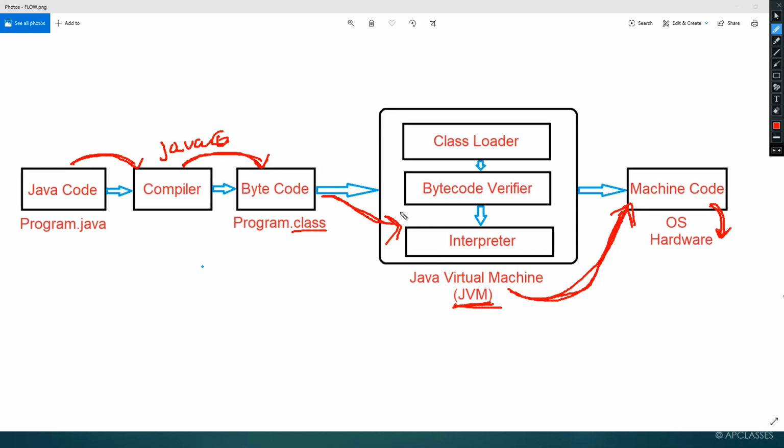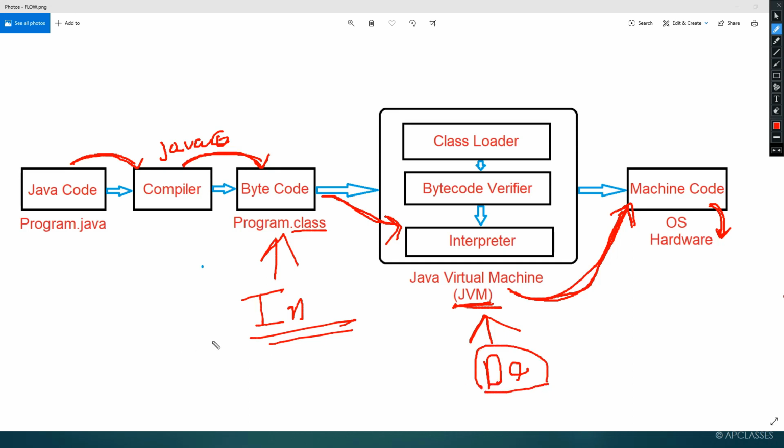Here are two things you have to remember, students: bytecode is independent of machine, but the JVM is dependent. Now, I hope this part is clear: independent means it does not depend on any machine.